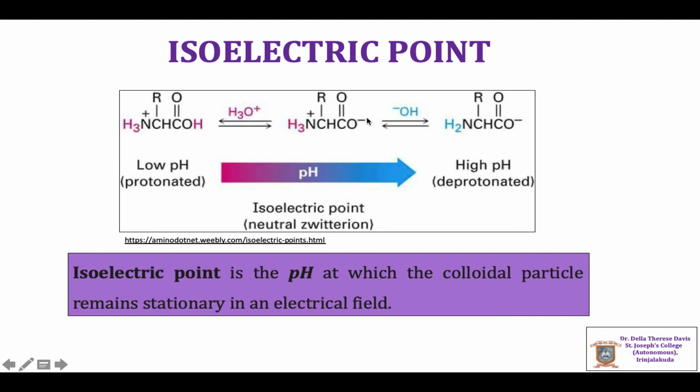In the case of proteins or amino acids, at low pH values, by the addition of H+ to the NH2 group, the amino acid becomes positively charged, that is, NH3+.